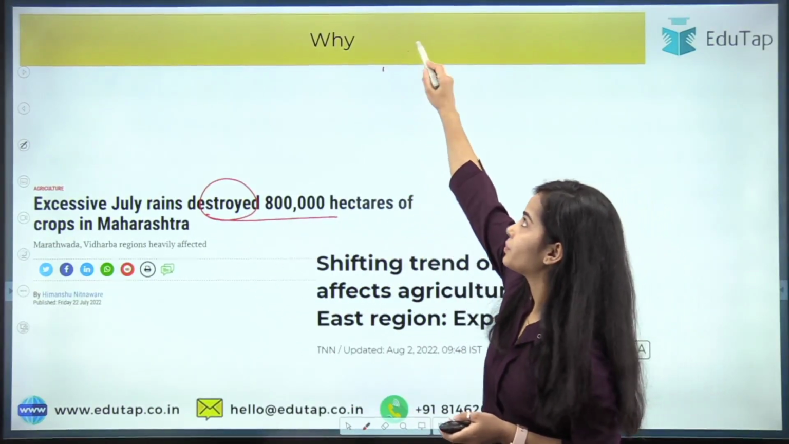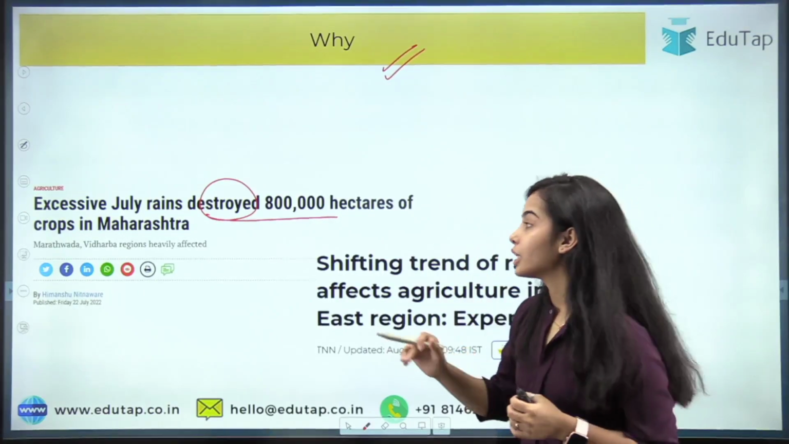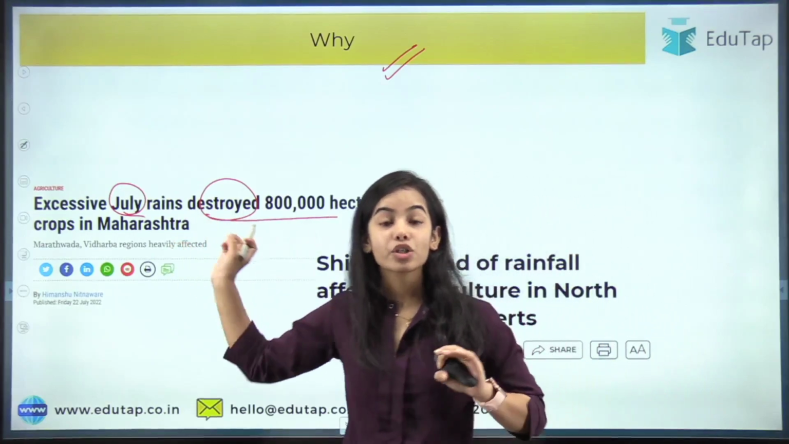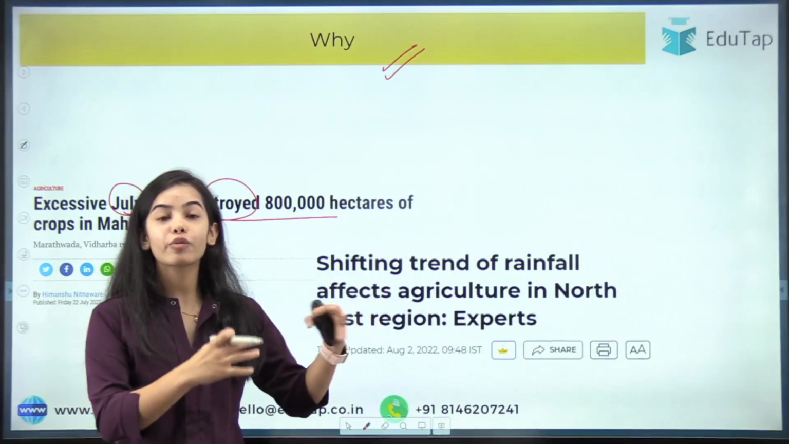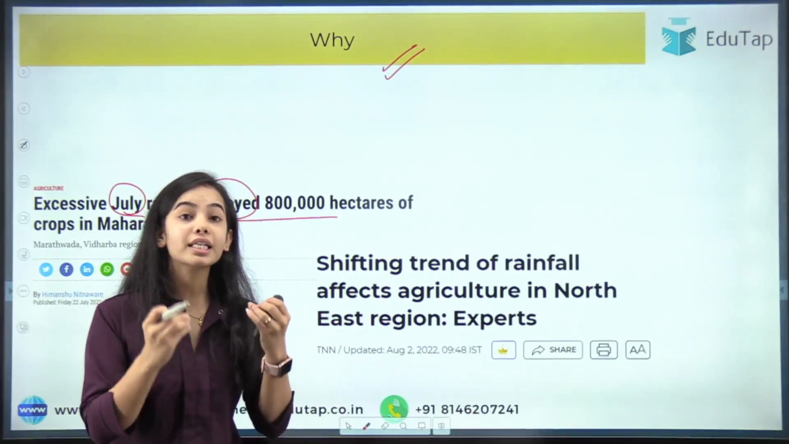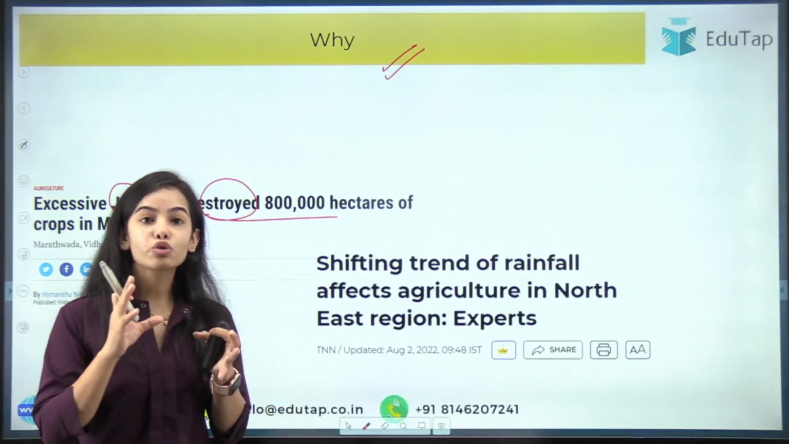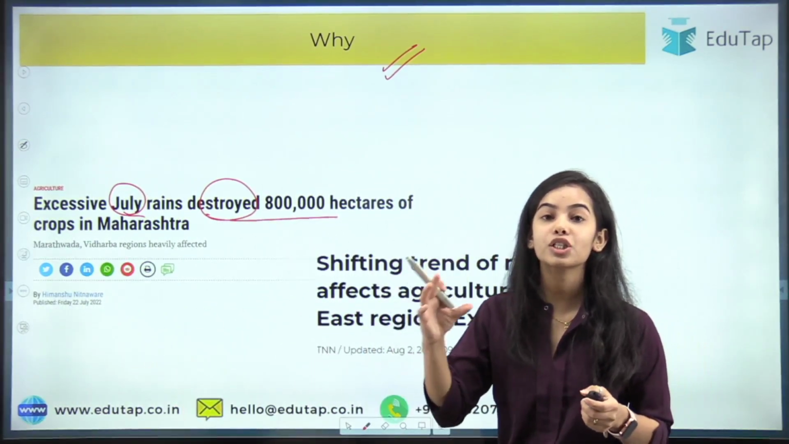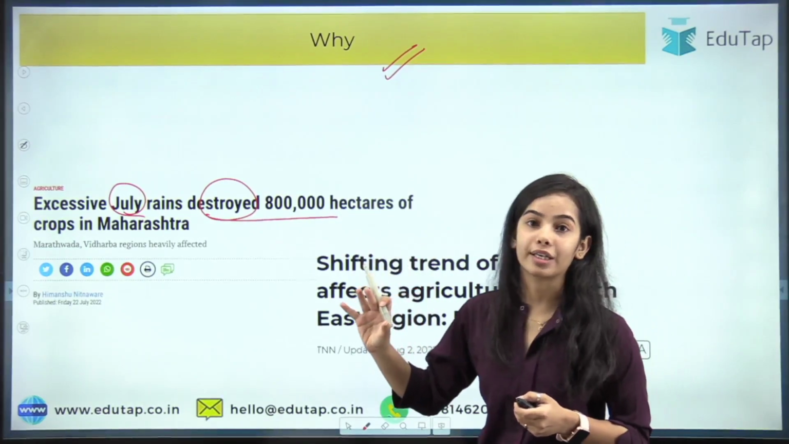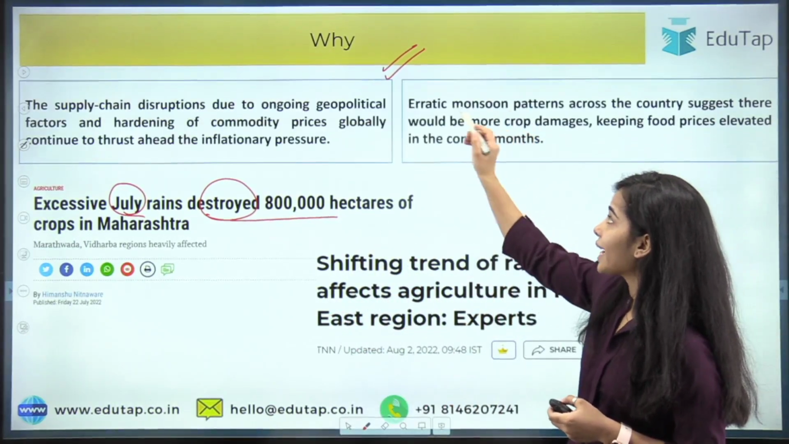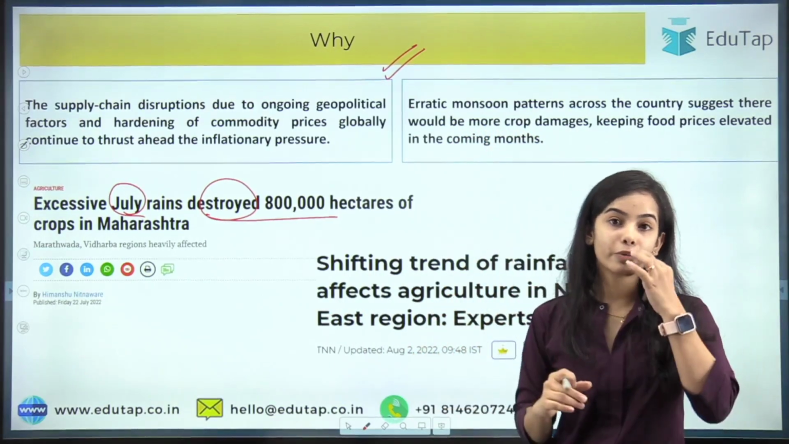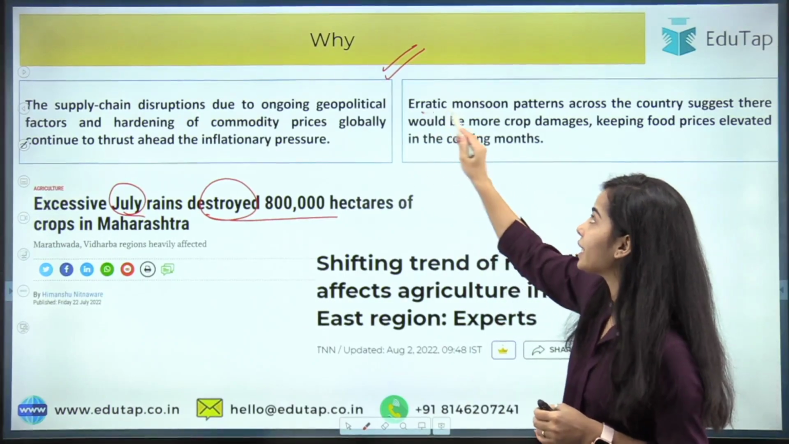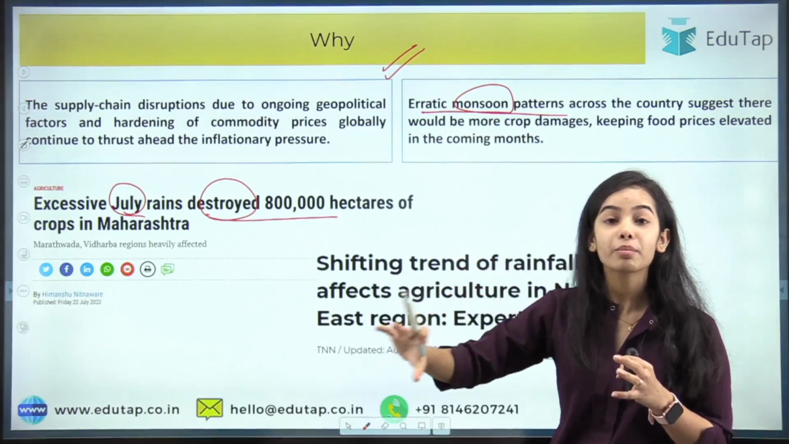Now why did this inflation happen? In July, the rains destroyed the crops in Maharashtra, and not only in Maharashtra, in the northeast also there was a shifting trend of rainfall which affected agriculture in a huge manner. From July to August agriculture was getting very badly affected. The erratic monsoon meant the rain was not there, due to which the farmers were affected, and it is expected that the erratic monsoon pattern will continue for the coming months also.